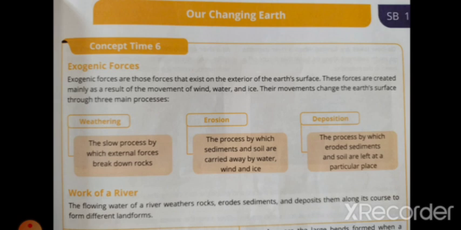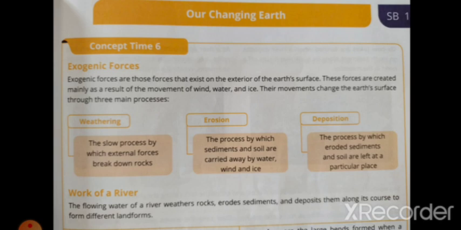Then the next one is erosion. Erosion means the process by which sediments and soil are carried away by water, wind, and ice. For example, the broken parts, you can get the solid particles, right? Like sand particles, they will be very weightless. So these sediments and soil are carried by how? By the water, by the wind, and by the ice. So this is known as erosion.